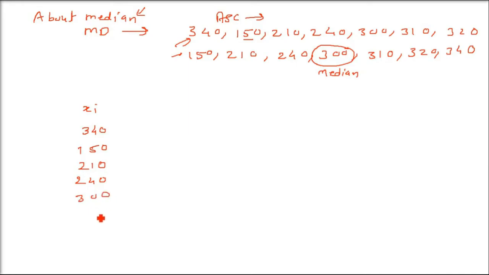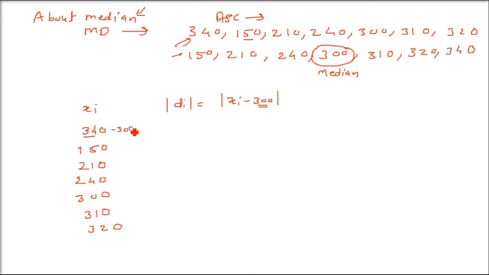So I'm writing all these numbers from first to last. Now the first thing you have to do is find mod di. What was mod di? It was |xi minus 300|. What is 300? It is A, capital A. Capital A can be the mean, and it can be the median also. So now take each observation and subtract 300 from it.